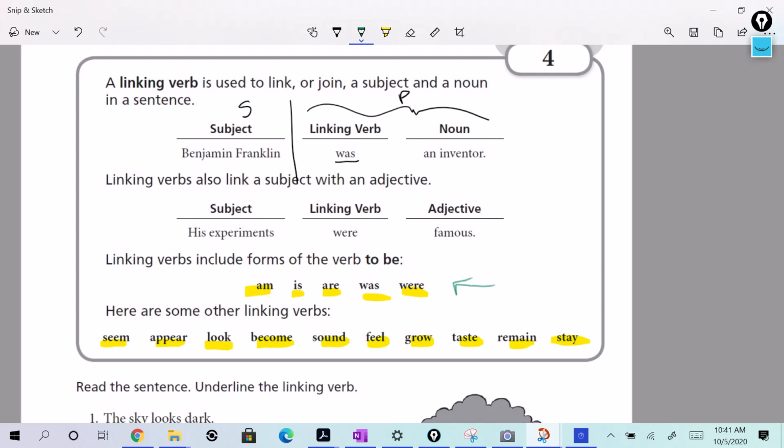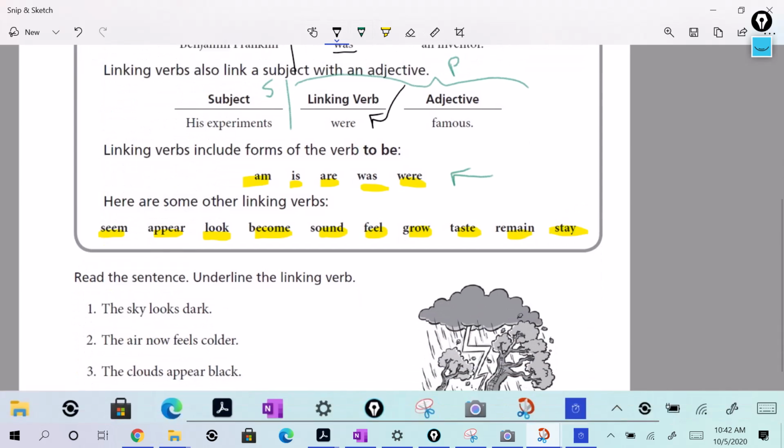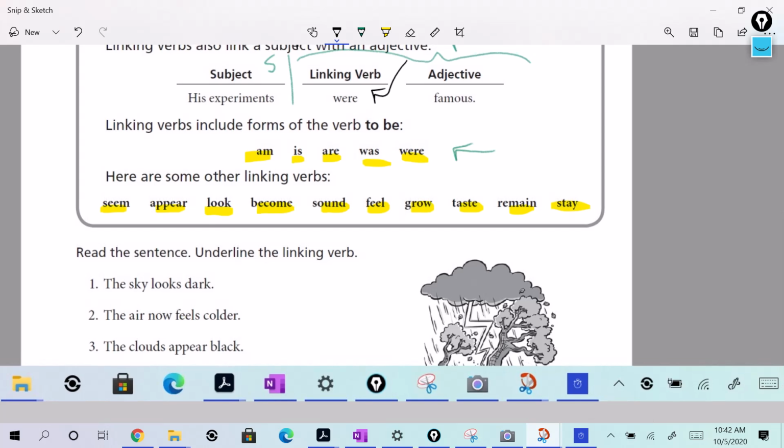Linking verbs also link a subject with an adjective. So, his experiments were famous. His experiments, that's the subject. What about his experiments? They were famous. Predicate. Were is the linking verb. All right. So let's take a look. Let's put it into practice. I'll do the first three with you.